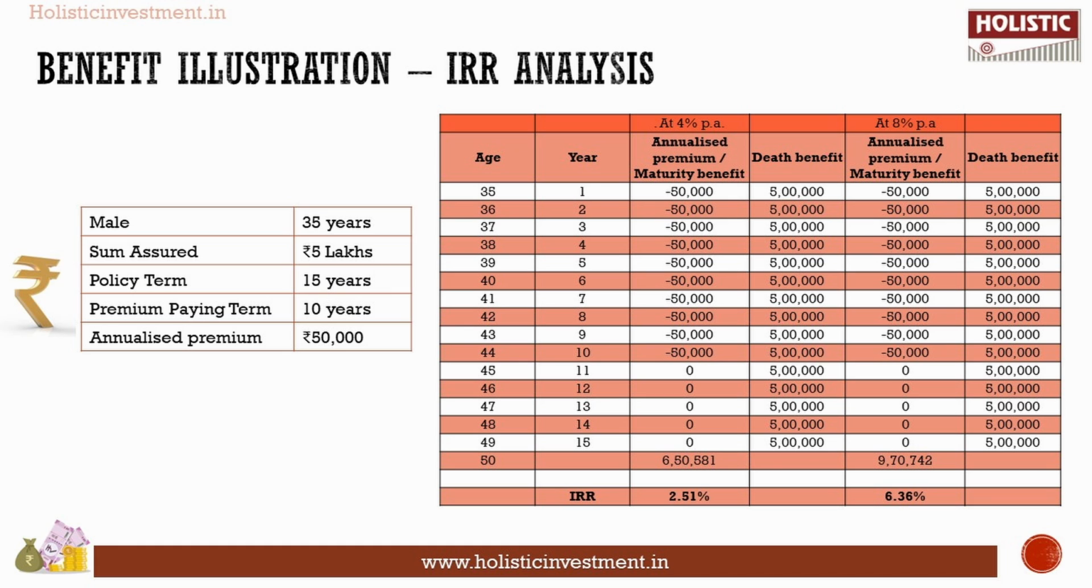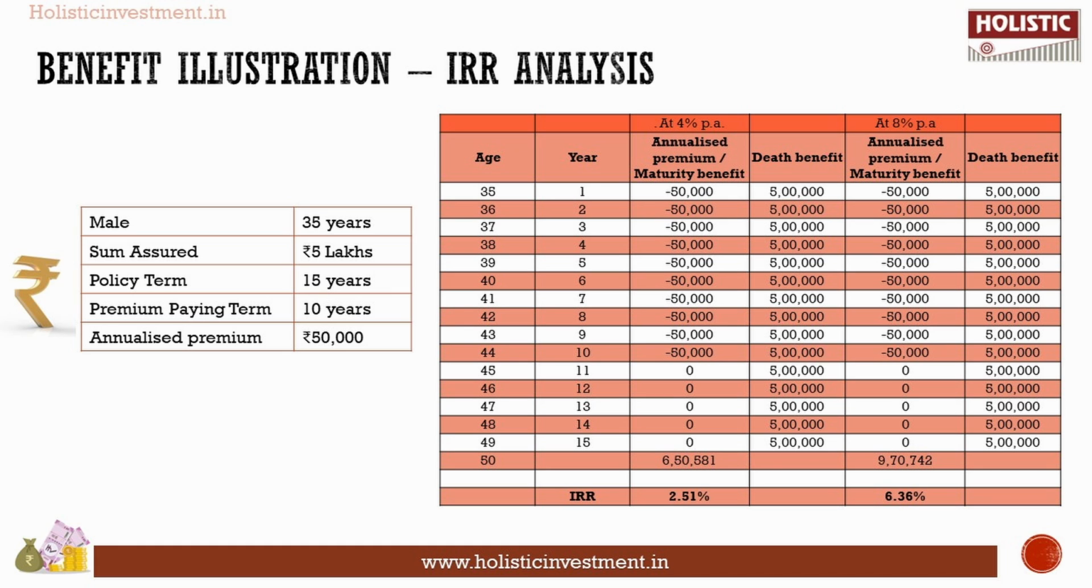Now we are going to calculate this policy's return by using example percentages. We are going to take 4% per annum for the worst case scenario and 8% per annum for the best case scenario. These are the example percentages they have given in the policy brochure. So according to that, we are going to calculate.